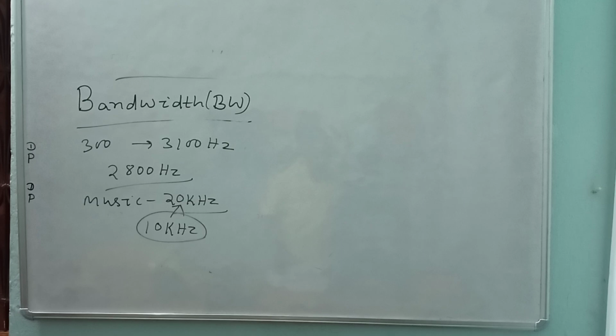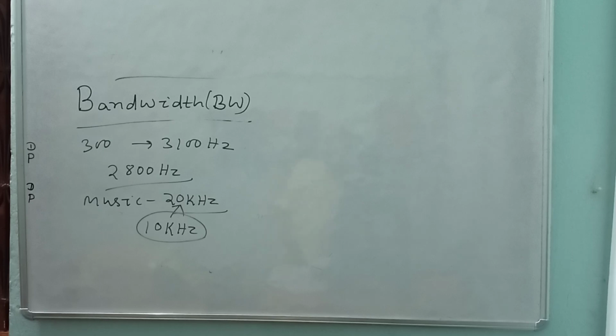Super high frequency is 3 GHz to 30 GHz. This is also used for satellite microwave communication. Why is this called microwave? Because its wavelength is small and frequency is high. That's why these are microwaves. So this is the range.